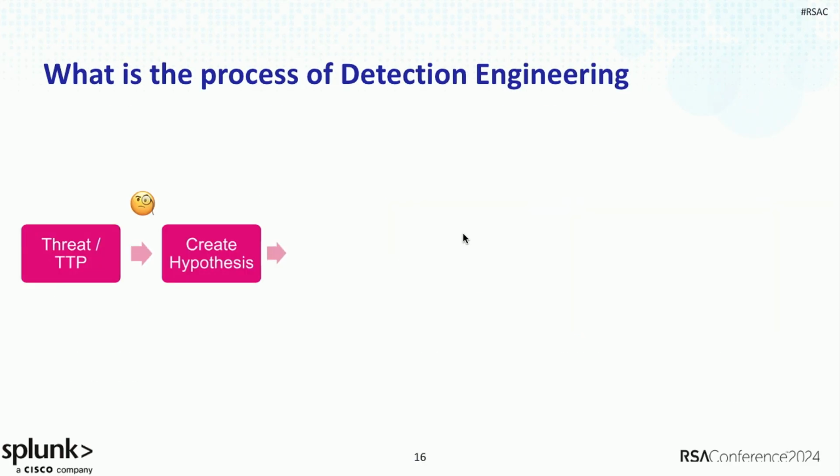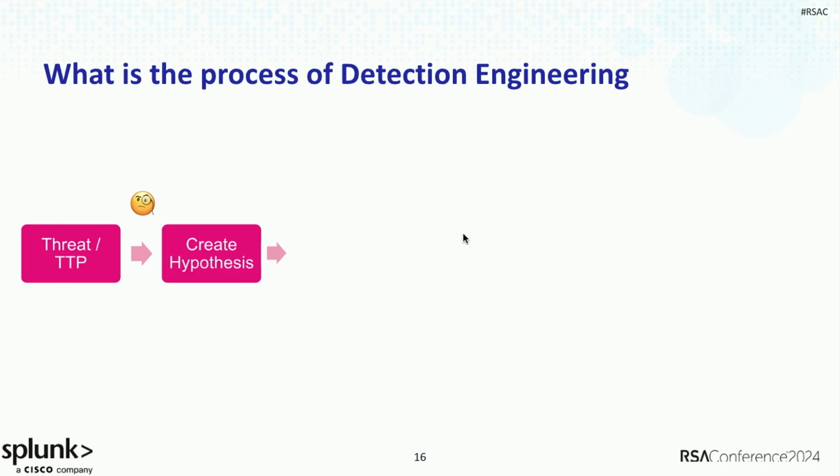So, detection engineering has a set of components, but there's also a process behind it. And again, this is the way we see the process. Again, it may vary a little bit for you, but I think the general theme is here, right? You always start with an attack. Can't detect something you don't understand. And I see that a lot.